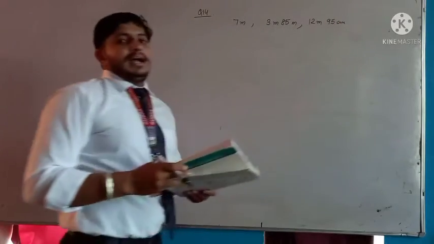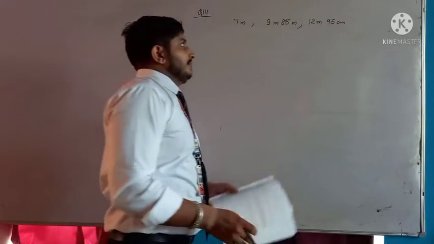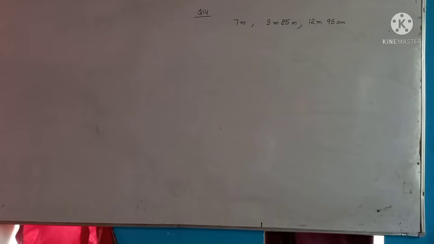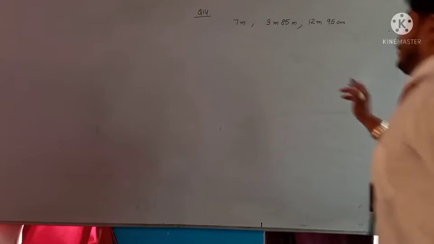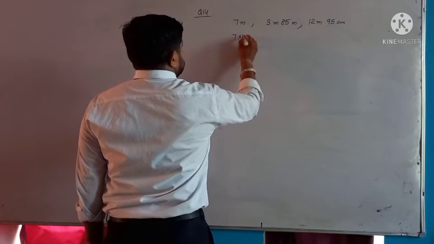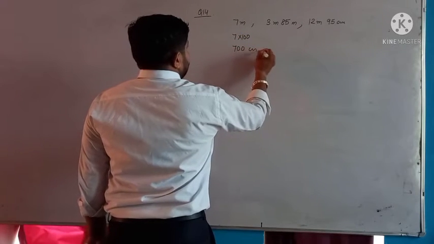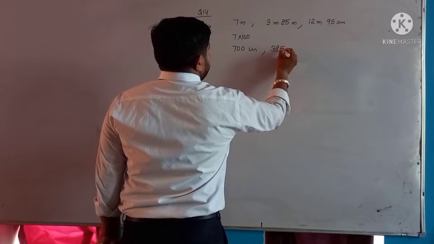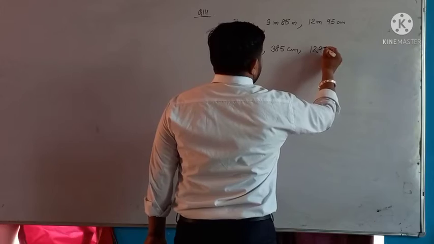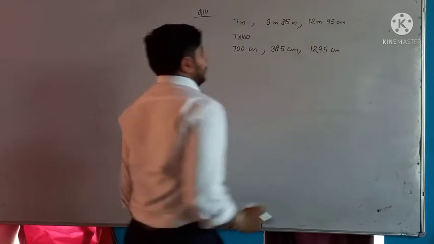First we change the unit to centimeter, beta. We just change to the same unit. So 7 meter changes into centimeter: 7 into 100 means 700 centimeter. Then 385 centimeter, and here 1295 centimeter. You know very well 1 meter is 100 centimeter.